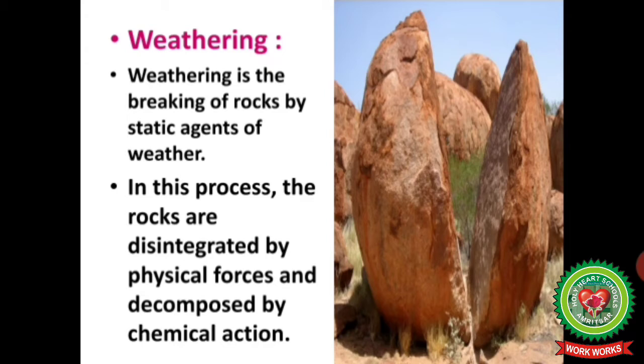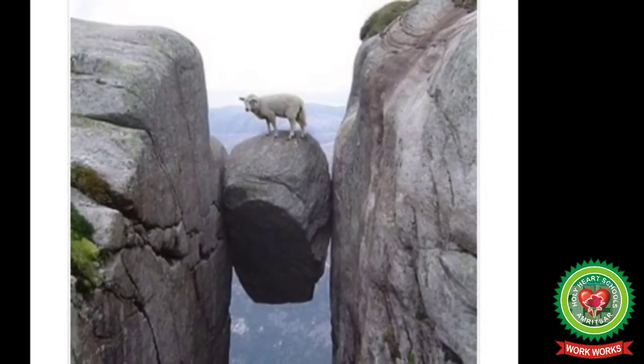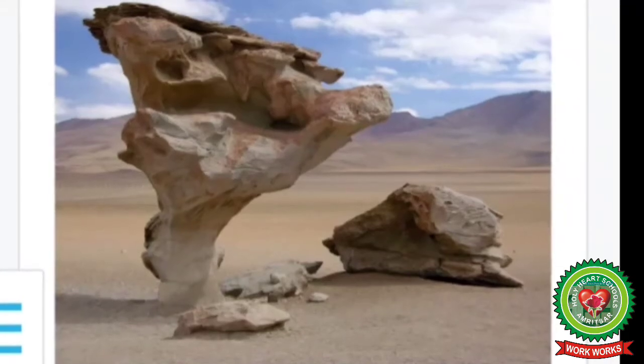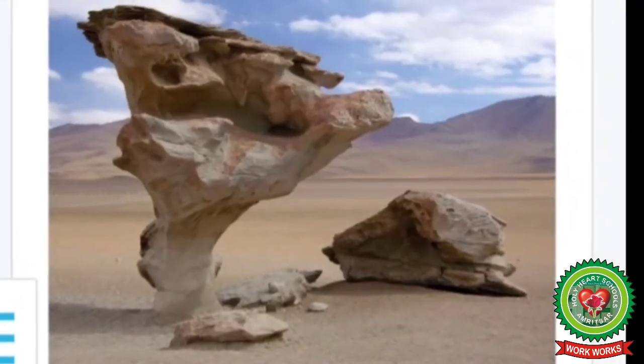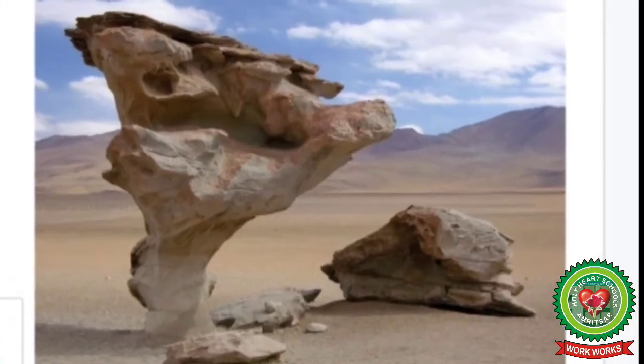Now children, let us discuss weathering in detail. Weathering is a breaking of rocks by static agents of weather, as I told you, like rain, air, heat, frost and cold, etc. In this process, the rocks are disintegrated by physical forces and decomposed by chemical action. It is important to note that weathering does not involve any motion except the falling down of the material by the force of gravity. As I told you, the eroded material remains in its place in weathering.